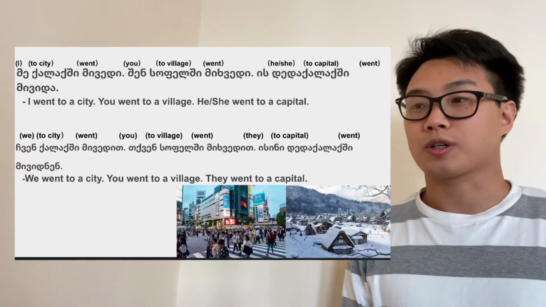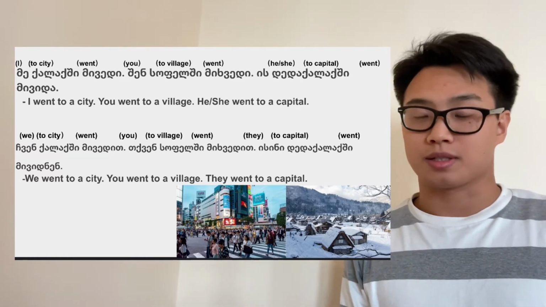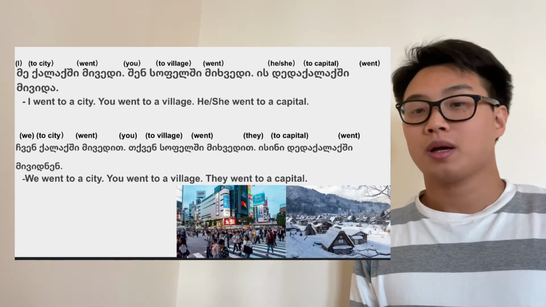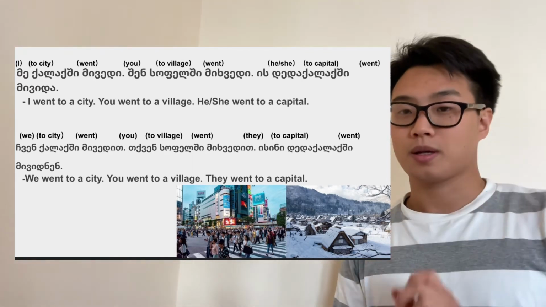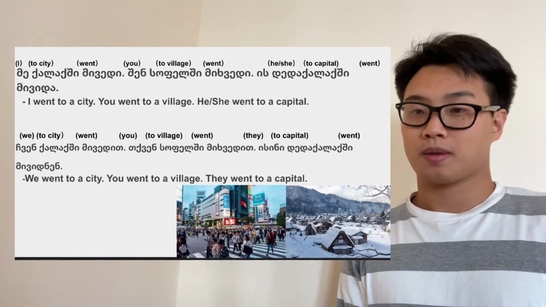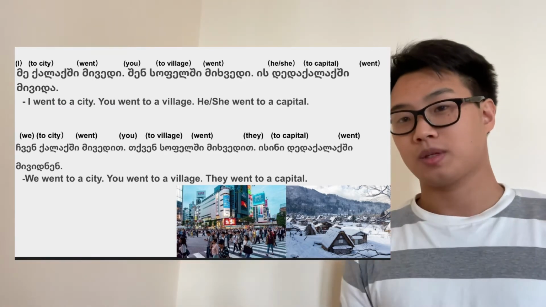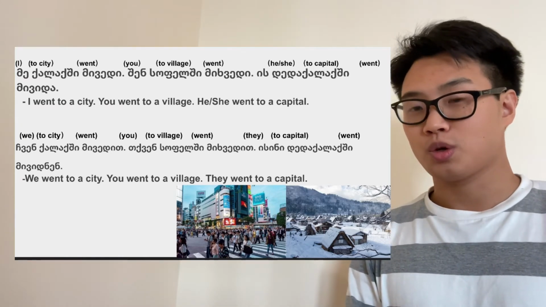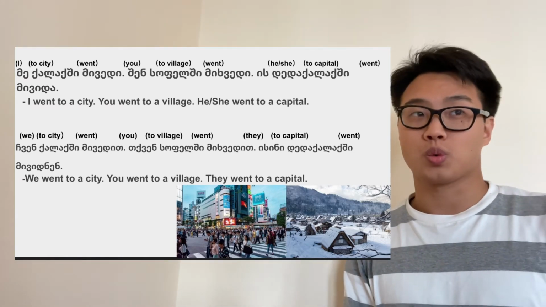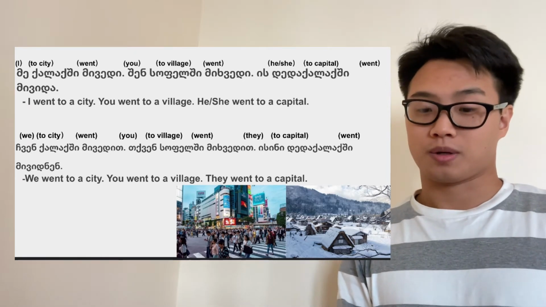I went to the city. Me kalakshi mivedi. And shen, sopeli. Sopeli means a village, and in sopelshi the i drops. Shen sopelshi mihvedi. You went to a village, or you went to the village, right?